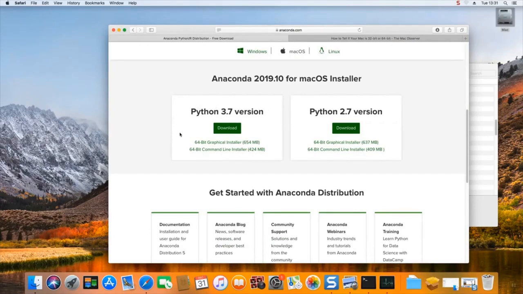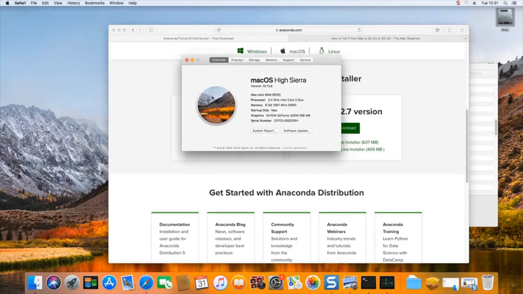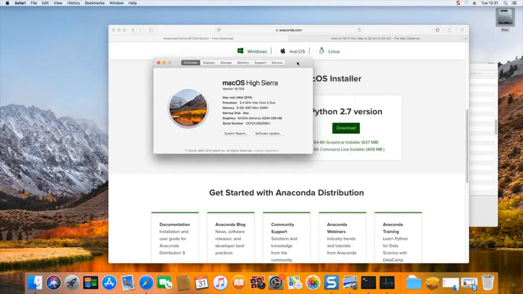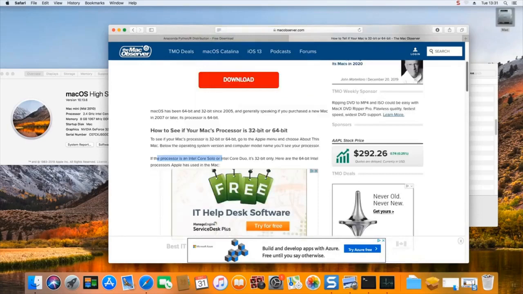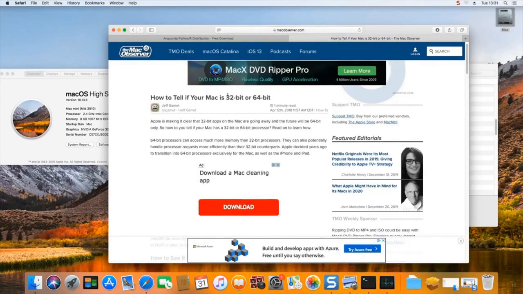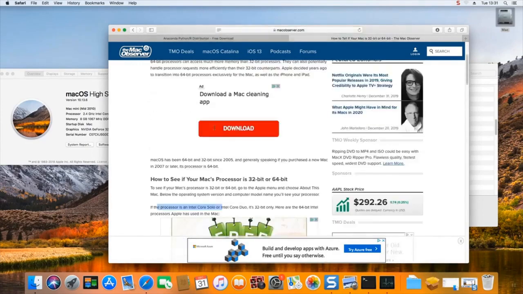Now, in order to know if we have a 64-bit or a 32-bit computer on Mac, we can go here to About This Mac, and in this dialog it tells us what processor we have. On this web page on Mac Observer, the complete link is in the printed materials, there is an article, how to tell if your Mac is a 32-bit or 64-bit computer.